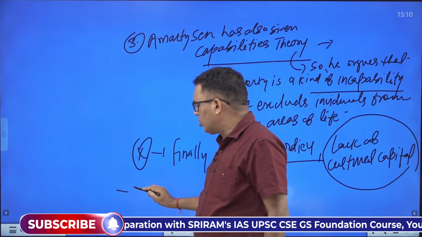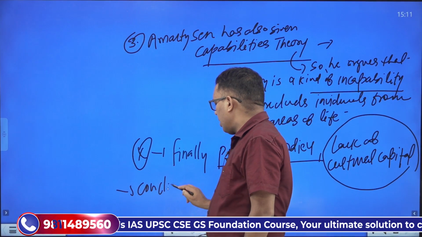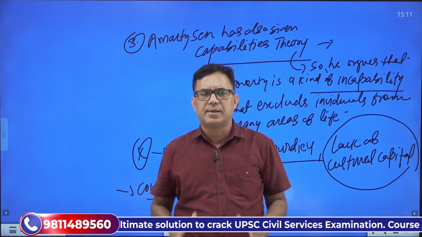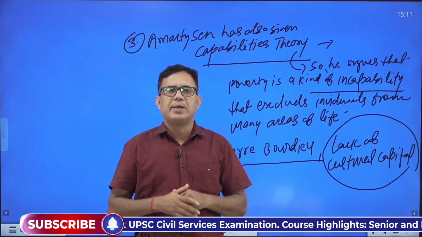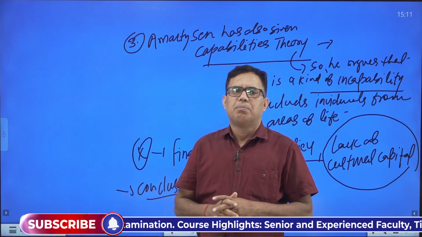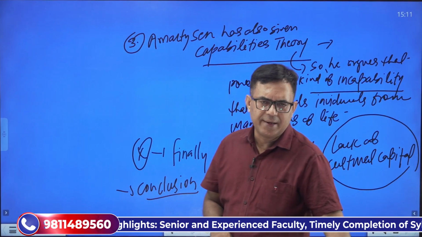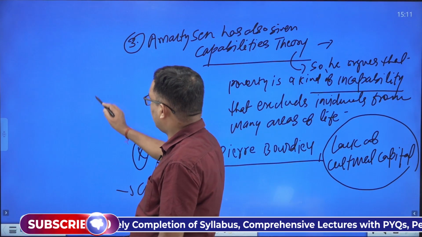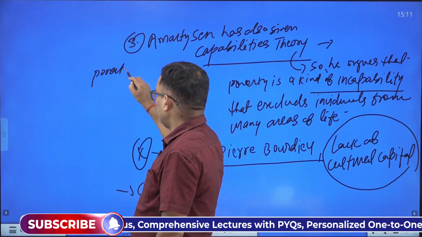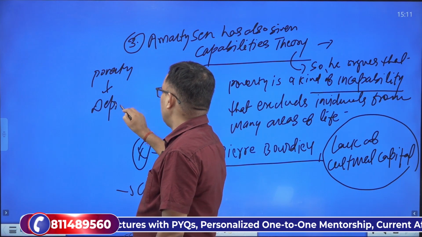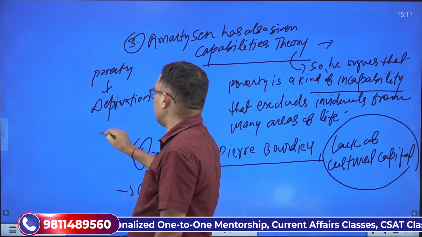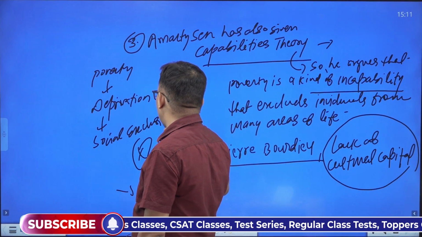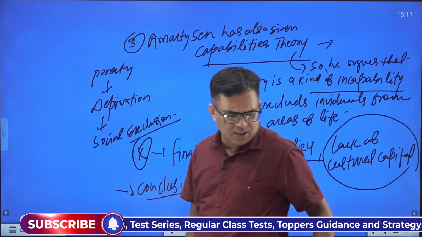So the last part is the conclusion. Now what will we write in the conclusion? From the above discussion it can be argued that poverty is a condition of multiple deprivations, which in turn creates social exclusion. Poverty creates deprivation, and finally this deprivation leads to social exclusion. Hence, it can be held that poverty and social exclusion are related.